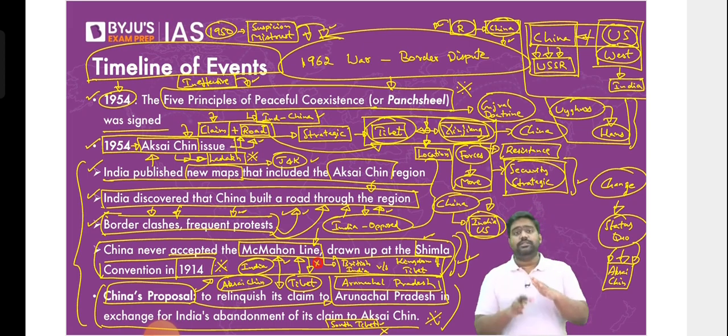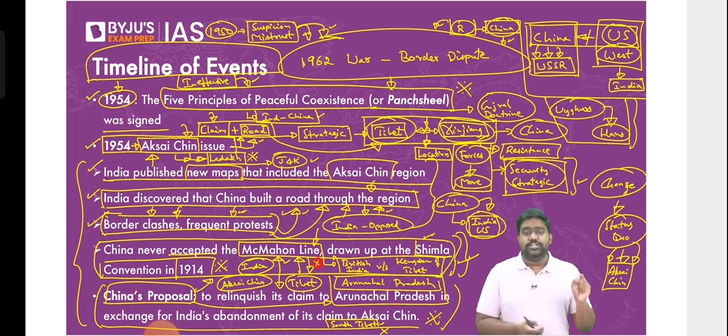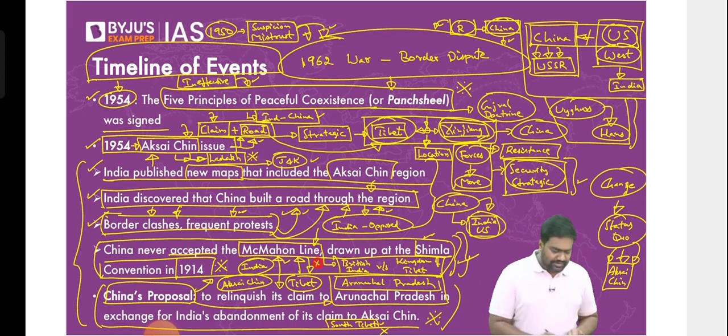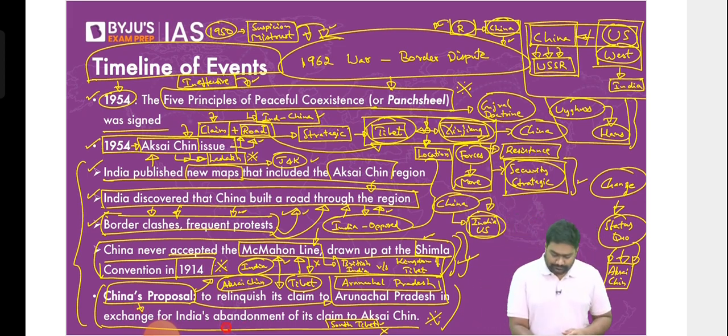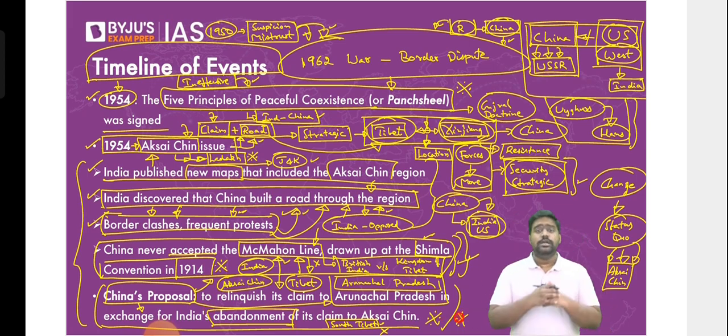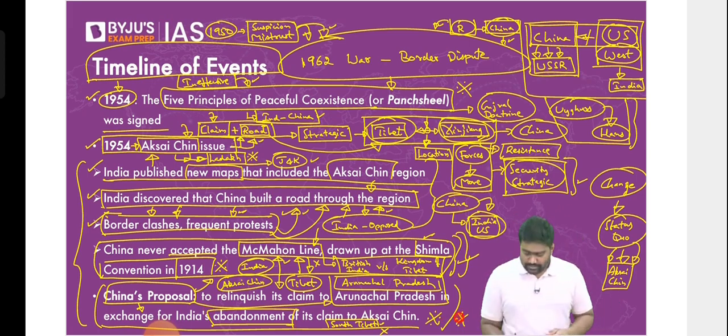All right. Now, please remember the five-finger policy I had discussed in a previous class. Mao Zedong's five-finger policy. What did Mao Zedong say? Mao Zedong said, if China has to have firm control on Tibet, then China has to meddle. China has to interfere in the five fingers of Tibet, the five extensions of Tibet, which is Ladakh, Nepal, Sikkim, Bhutan, and Arunachal Pradesh. This has been Chinese strategy since then. Honestly, even today, it's the same. It's an extension of the same strategy.